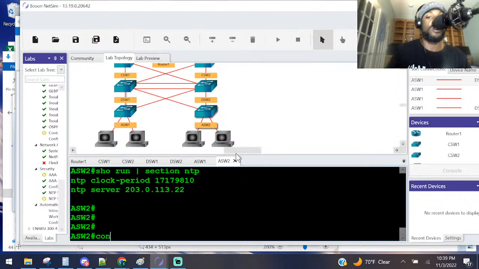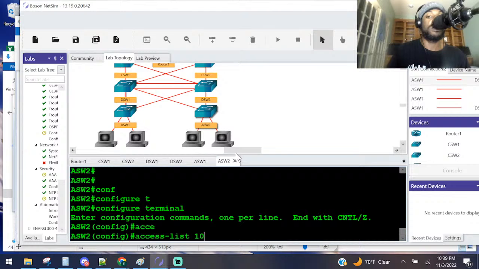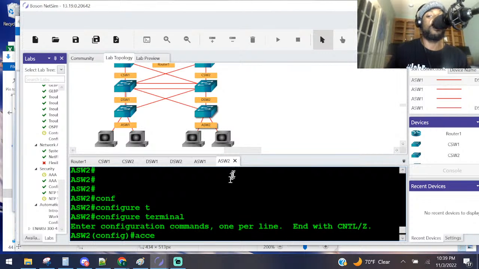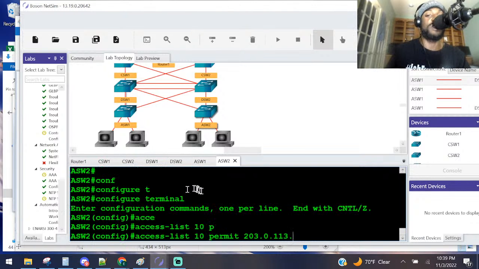So go back to here. We say global config mode. Access list 10 permit 203.0.113. I'm glad we haven't done this without any typos, thanks to Foster over there helping us out. 113.22.